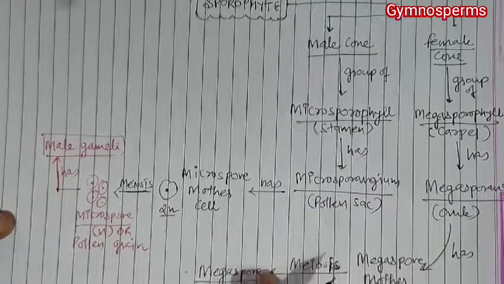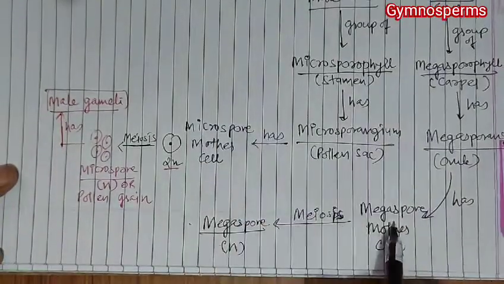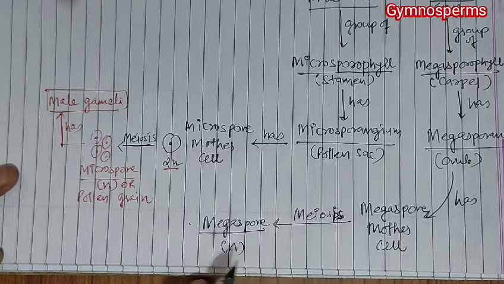Okay, remember. So here megaspore mother cell undergoes meiosis and produces a megaspore.